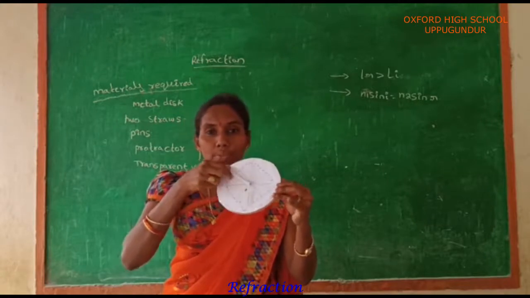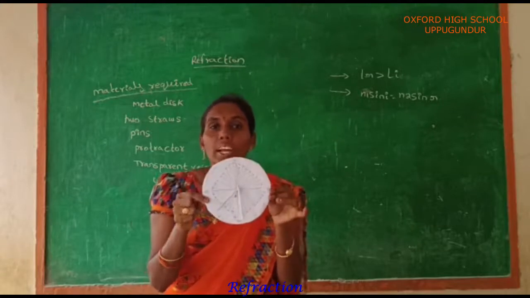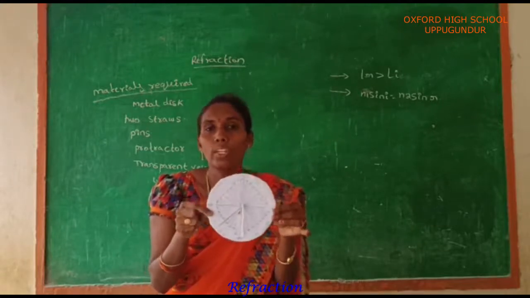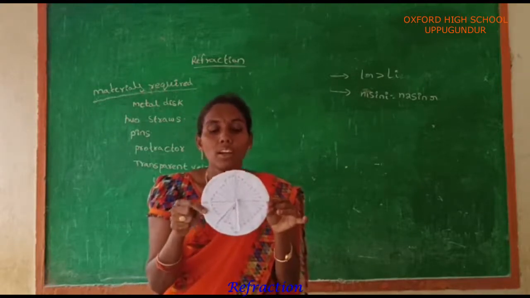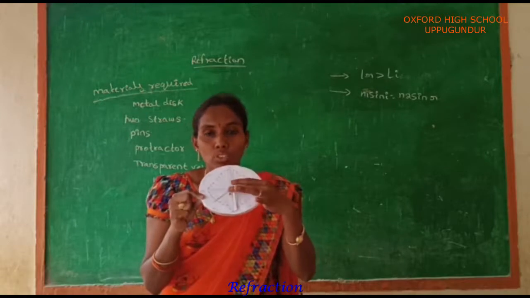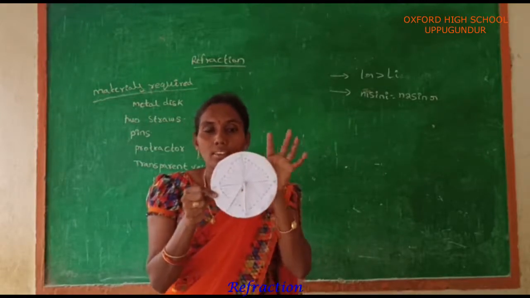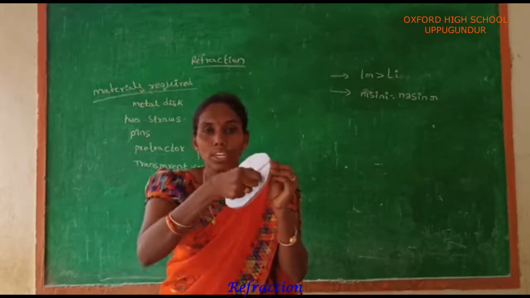Listen carefully. First we take the metal disc. By using the protractor, we mark the angles from 0 to 90, 90 to 180, 180 to 270 and again 360. And then take the two straws. The two straws should be kept at the center of the disc in such a way that they rotate freely about the center of the disc.